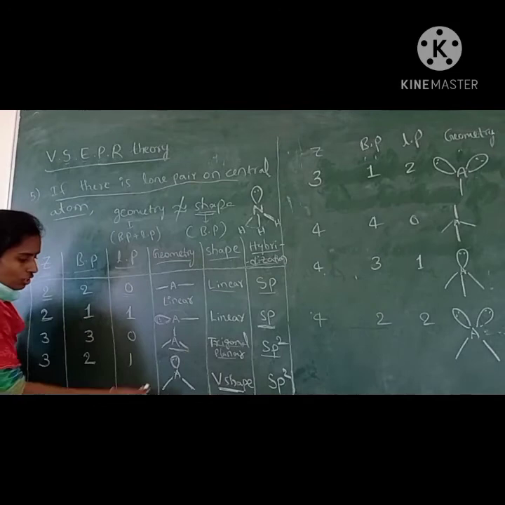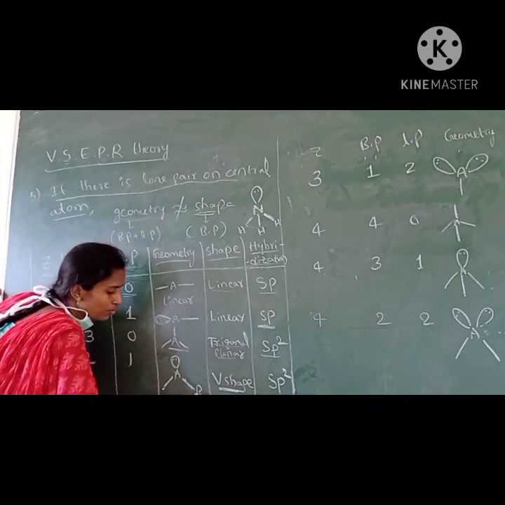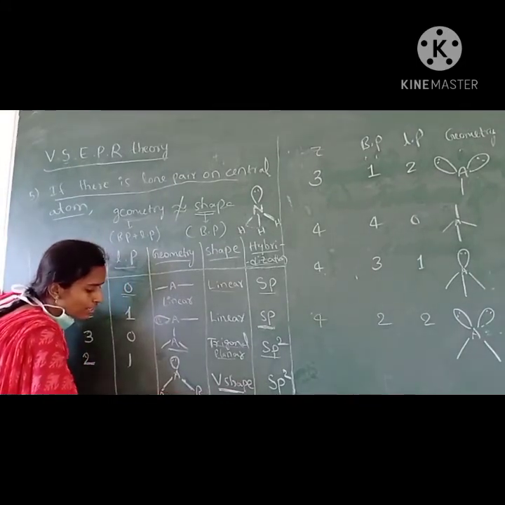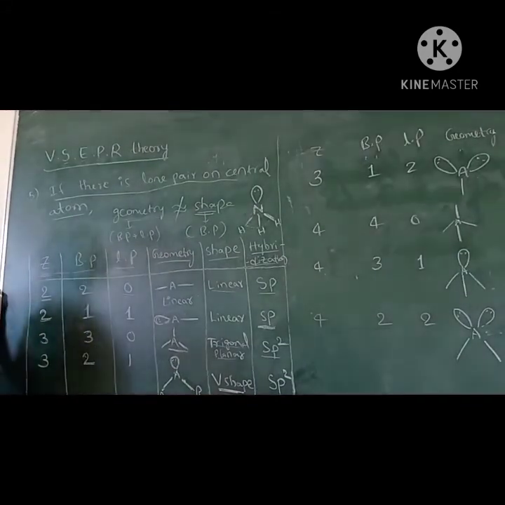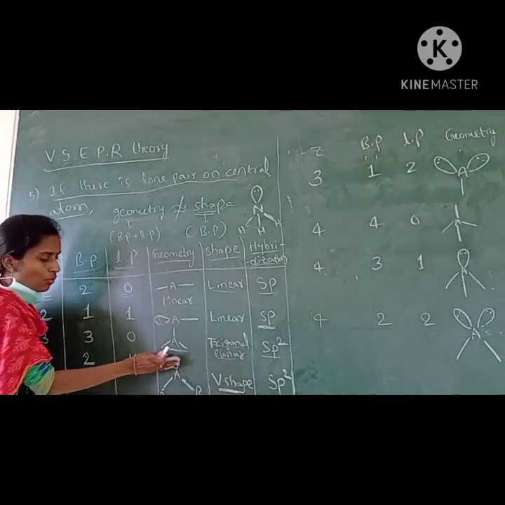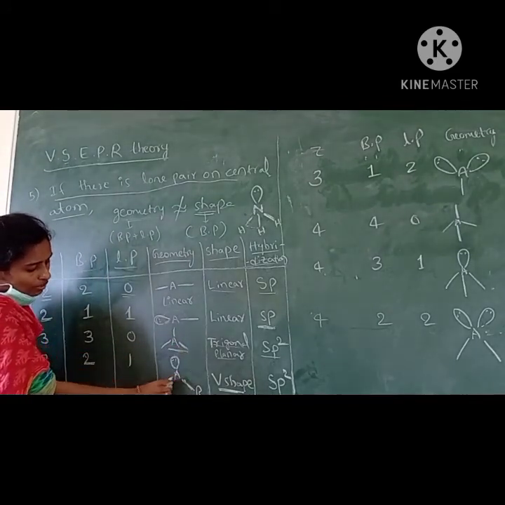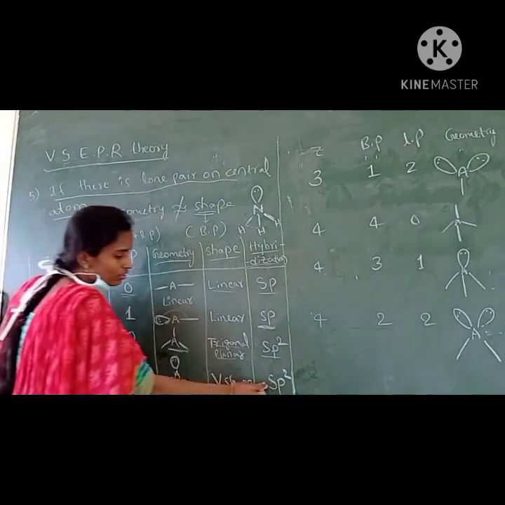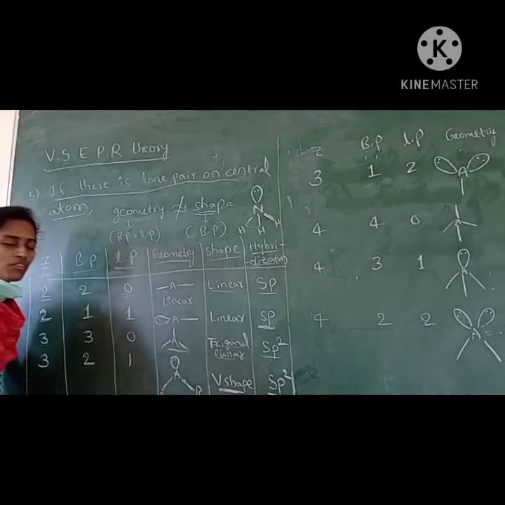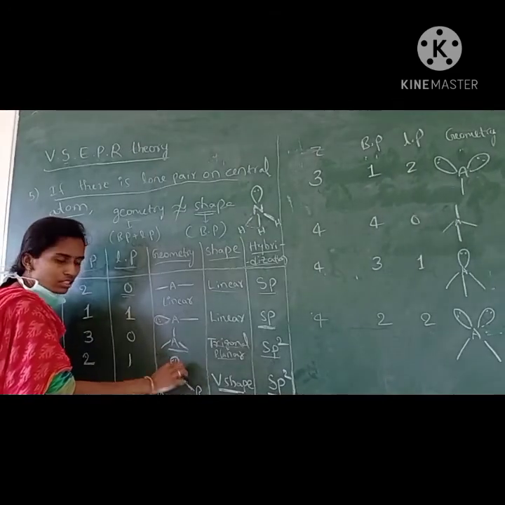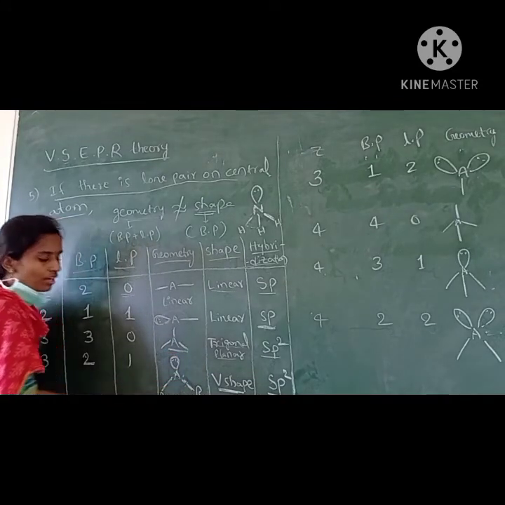For shape, we consider only the atoms around it. Suppose 2 B atoms and one central atom: it looks like a V shape, also called angular or bent shape. We won't consider the lone pair. The hybridization is sp2. The bond angle is deviated because of repulsions; the bonds come closer and the bond angle is reduced.